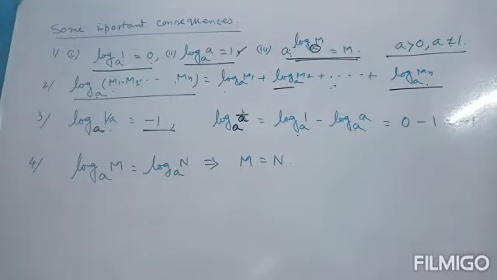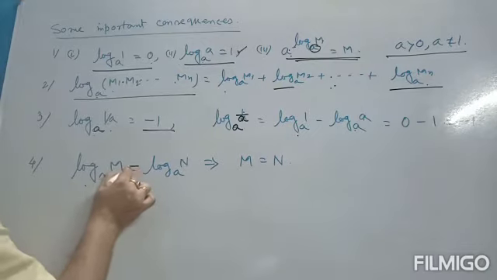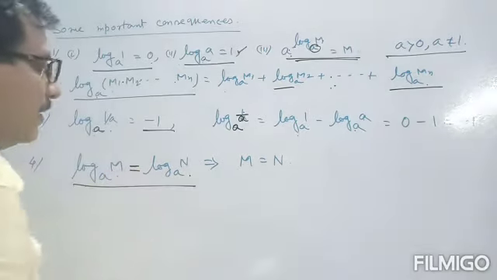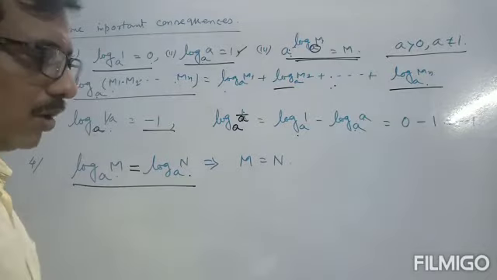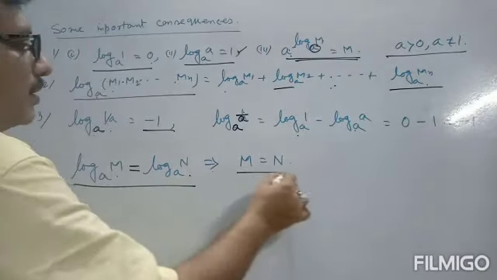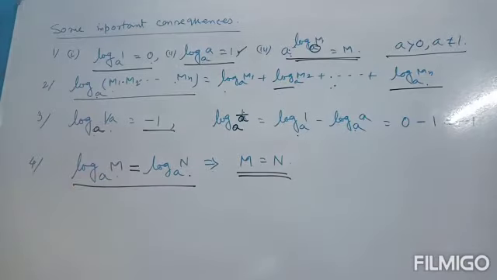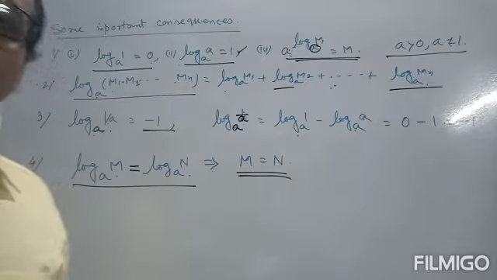Very easy. And if log m to the base a is equal to log n to the base a, then by the uniqueness property of logarithm, we get only one value for every number. If we take the log, it must imply m is equal to n. So if log m to the base a is equal to log n to the base a, then m is equal to n.